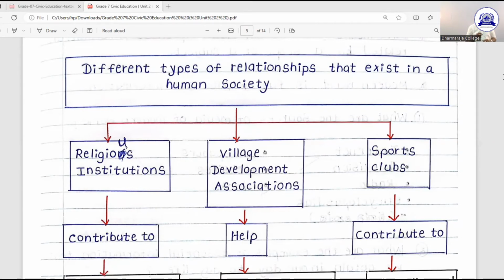One is religious places, religious institutions. The other one is village development society or association. The last one, sports clubs. These are the different types of relationships that exist in a human society. So we have to understand about different types of relationships with other places. First of all, we are going to talk about the religious institutions.